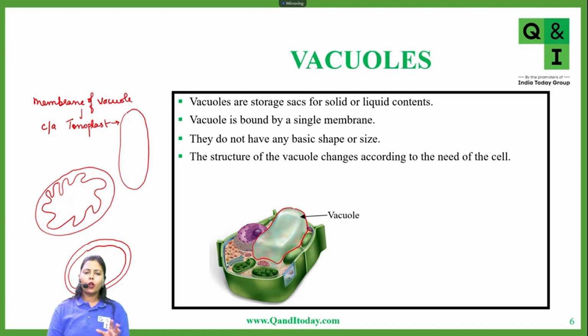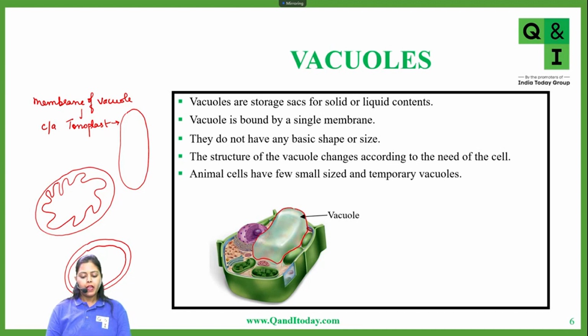However, if there is not much to be stored, then the vacuole would be smaller. Now, the important difference between plant cell and animal cell is the number of vacuoles present in it. This is a very important part of vacuoles, when you look at a plant cell and when you look at an animal cell.